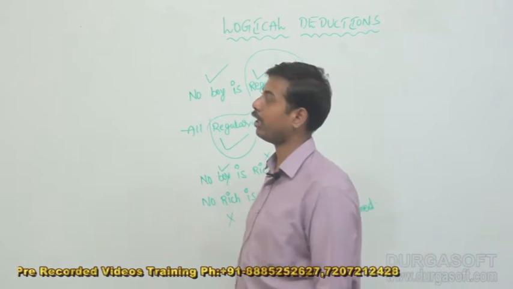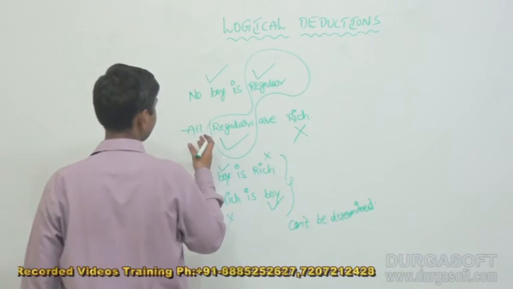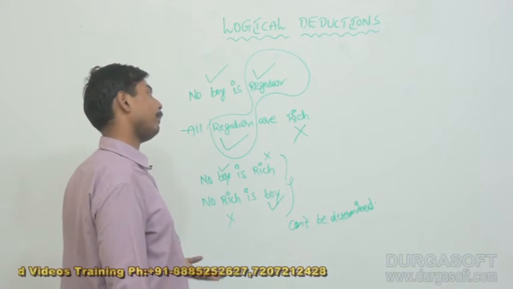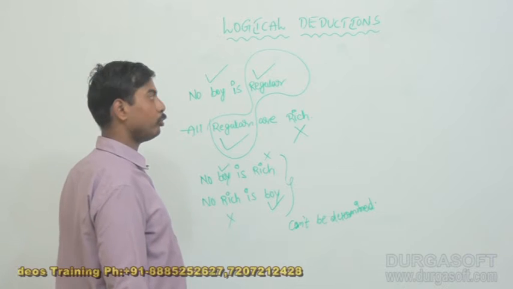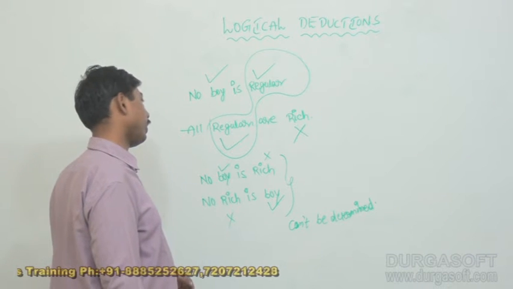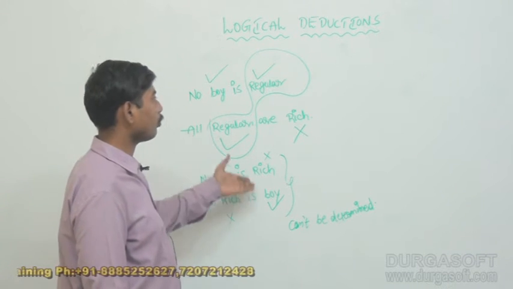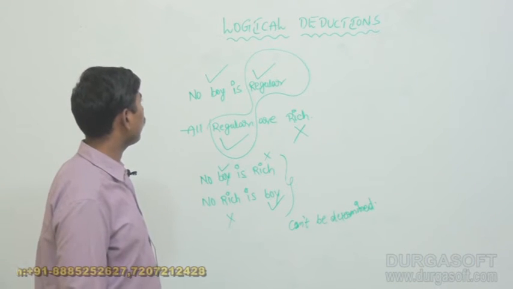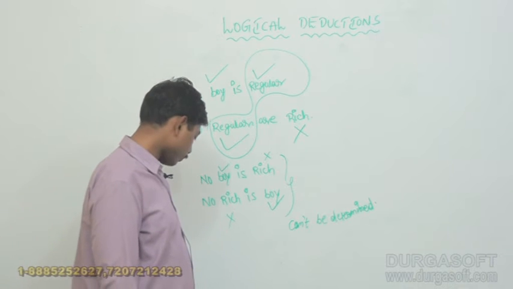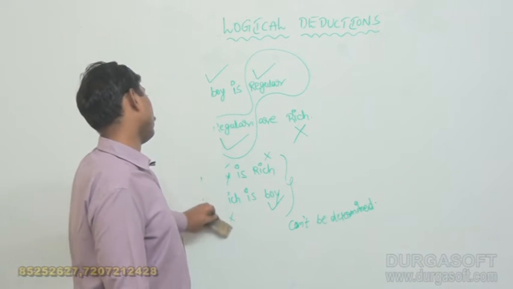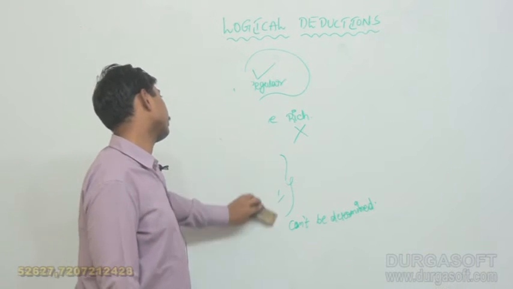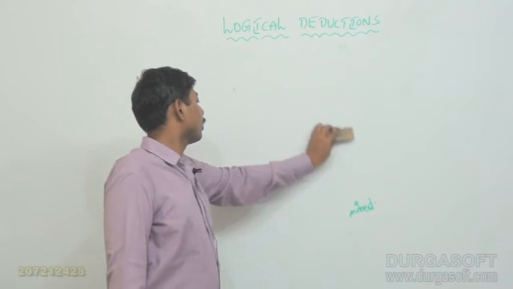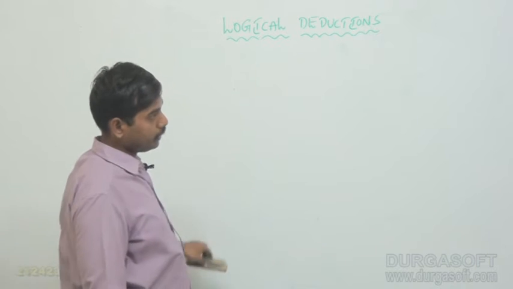Conclusion cannot be determined means we cannot draw the conclusion with this kind of statements. Might be the middle term is there, might be distributed more than one time, still it cannot be determined. We cannot draw the conclusion with these words. With this distribution process we cannot conclude. That is the process. Next, let us go for that. One more example here.